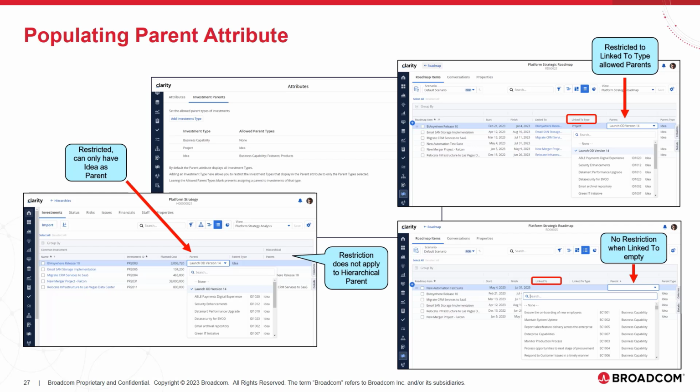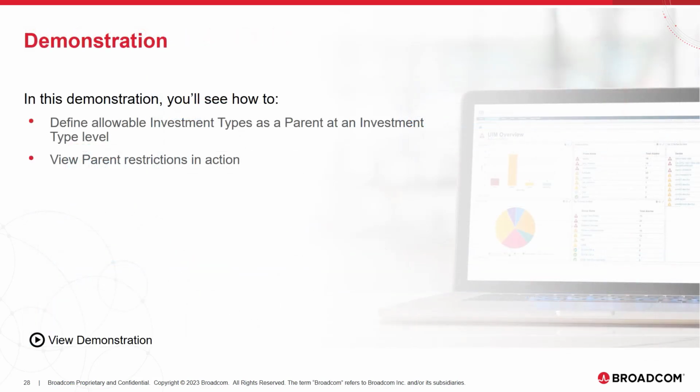The screenshot on the bottom for roadmap items doesn't have any link to item. So you can see that the parent attribute doesn't have any restriction and you can pick any investment. As a demonstration, I'll show you how you can define allowable investment types as a parent. And next, we'll take a look at how we can see these parent restrictions in action.